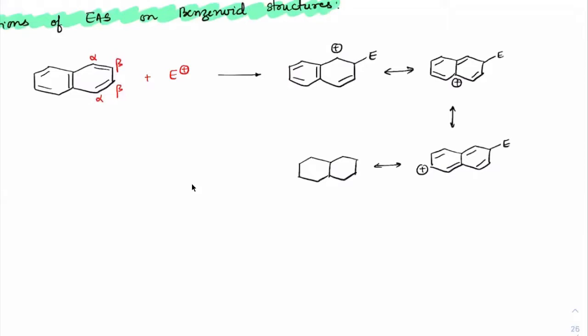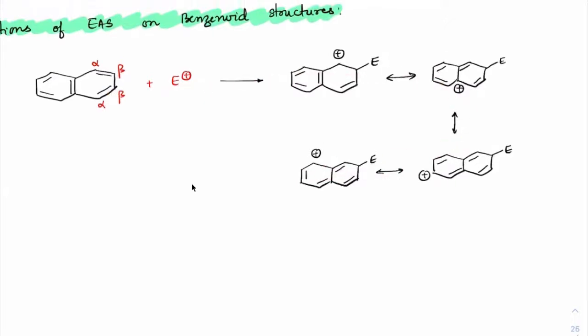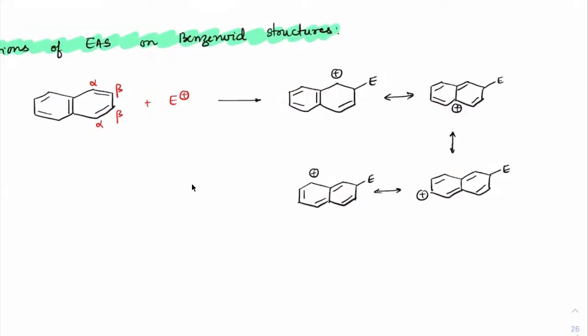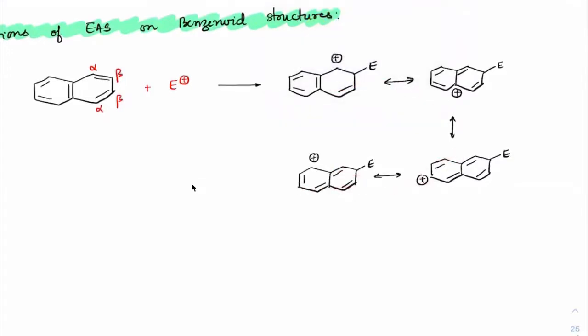As you see the structure here, again the positive charge will come here, with double bonds and the electrophile here. I'm hoping all of you are able to make the structures. Making the structures is very, very important, students. Recently, they have always been asking about benzene and anthracene and all their canonical structures. Now we have written all the canonical forms possible. There are other forms also, but if I write these as A, B, C, and D, can someone tell me which of these four is the most contributing structure?